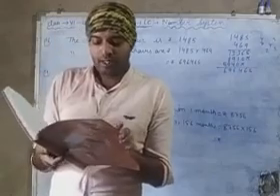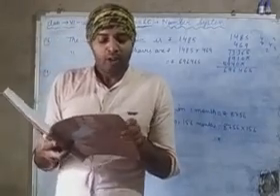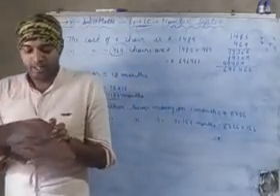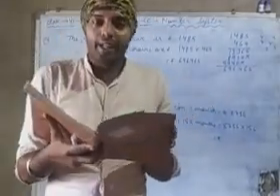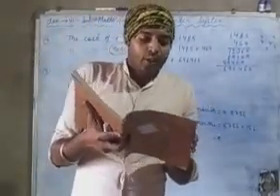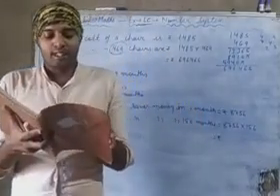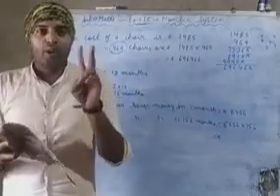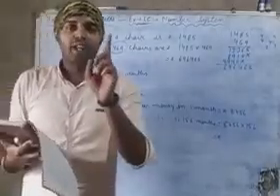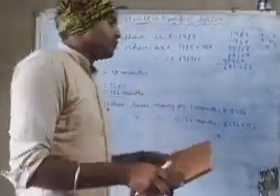Means 1 crore 34 lakh 21,408. And if one of the numbers is 364, then find the other. Means one product is given and one number is given.